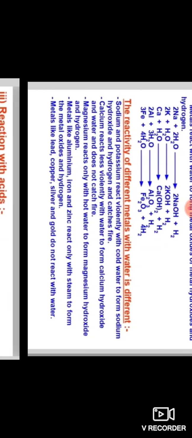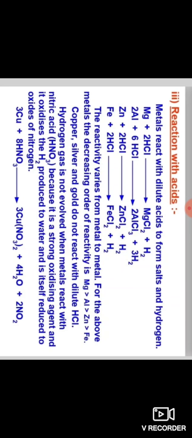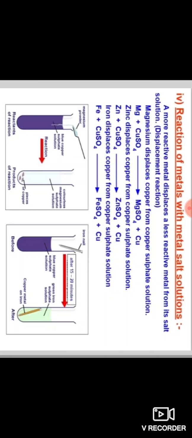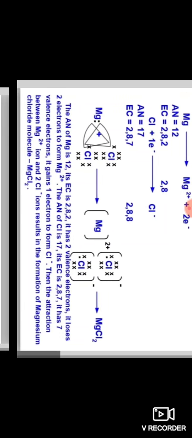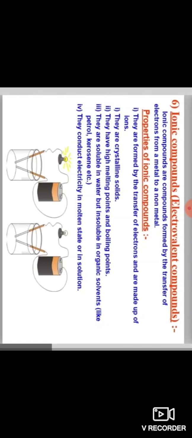In the previous class, we discussed how metals react with acids, the reaction of metals with salt solution, the reactivity series of metals, how metals and non-metals react, the formation of sodium chloride and magnesium chloride molecules, ionic compounds, and the properties of ionic compounds.